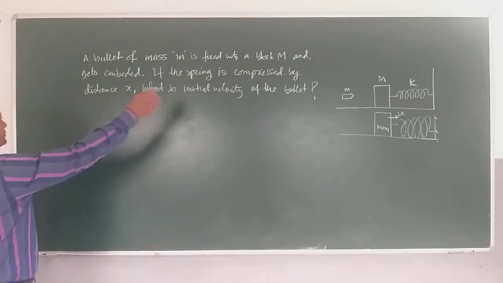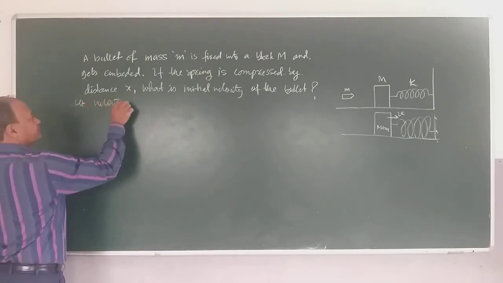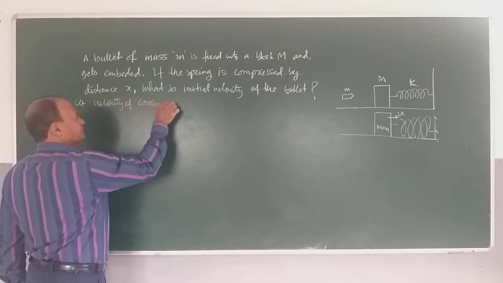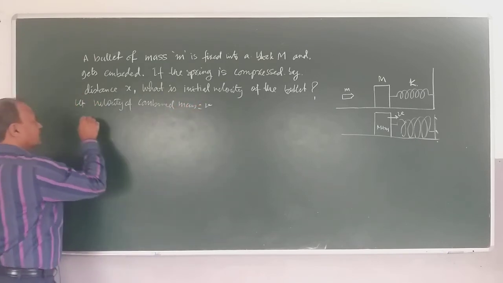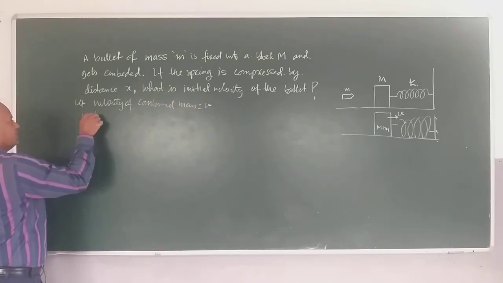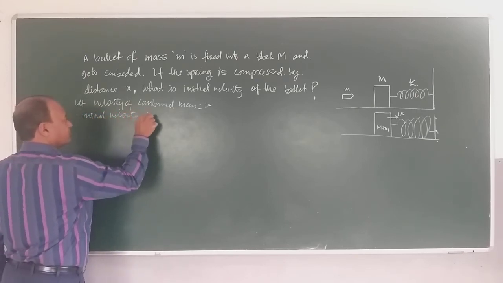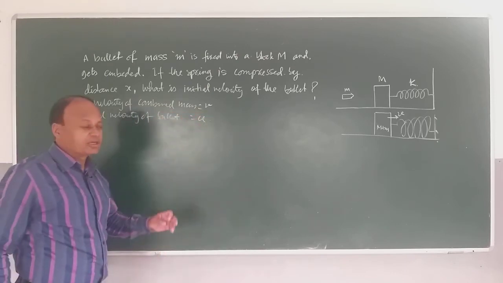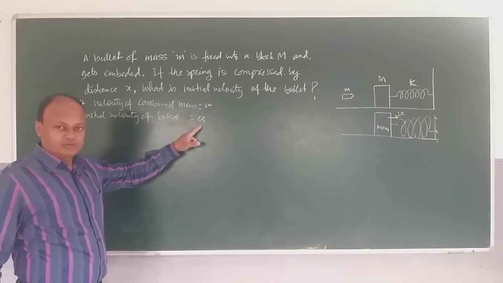So we will say, let the velocity of the combined mass be equal to V, and the initial velocity of the bullet be equal to U. So children, actually we have to calculate U. So we have to transform V in terms of U, right?